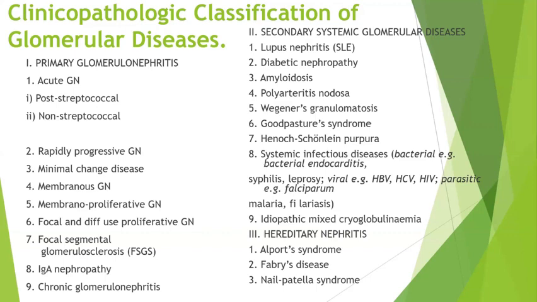IgA nephropathy, I forgot to tell you, in the last 2 years has been asked in the short notes. And amyloidosis was also asked. Then other important ones will be Wegener's granulomatosis and Henoch-Schonlein purpura. They were asking these in the MCQs. Nowadays MCQs have been included. As well as a repeatedly asked question in nephritis will be Alport syndrome.